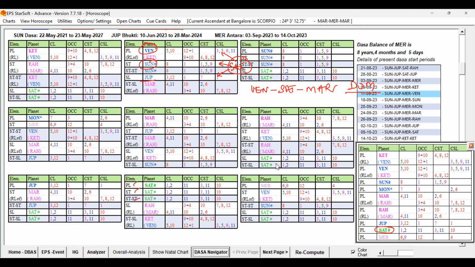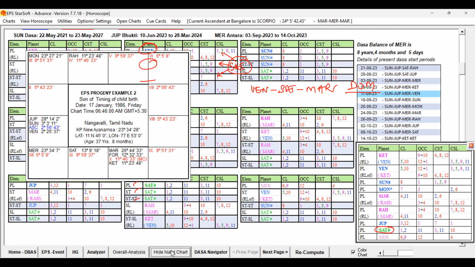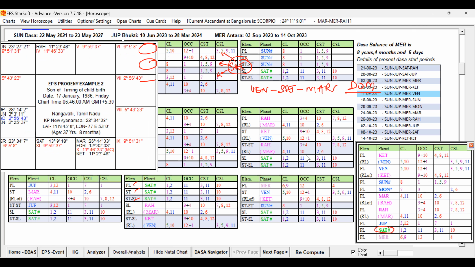And importantly, the sublord is Saturn, which is the key planet of the Buddhi Lord. So the Buddhi Lord's key planet is strongly playing a role here. And that Buddhi Lord's Saturn is actually forming a ruler link to Rahu. Why? Rahu is in the sign of Mars, and Saturn is also in the sign of Mars. So in that way Saturn is indirectly conjoined with Rahu. So Rahu is getting the sublord Saturn's support. The key planet of the Buddhi Lord is passing its ruler link to Rahu. That is fine, so in that way it is comparatively better.